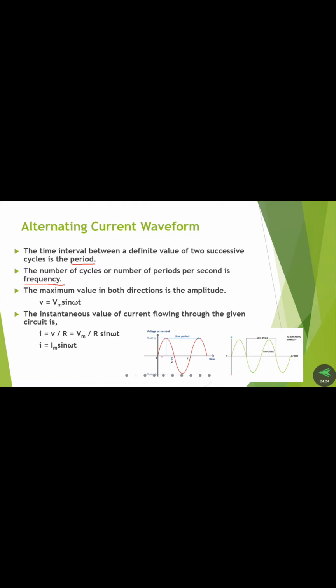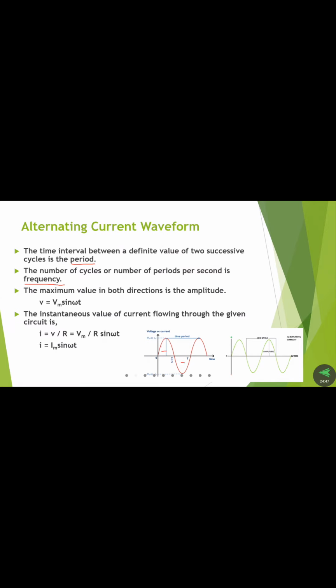From that graph we can observe that time period is nothing but the time interval between a definite value of two successive cycles. So this is a half cycle and this is another half cycle.